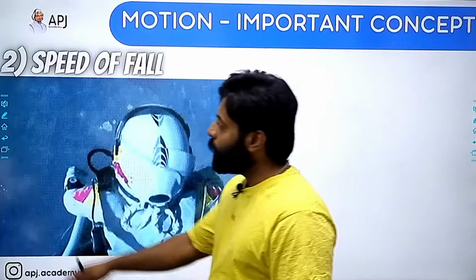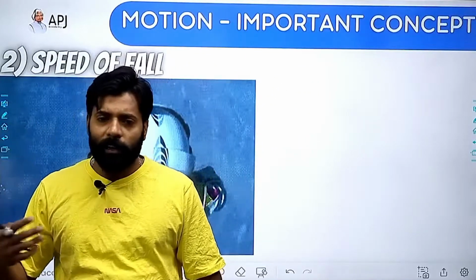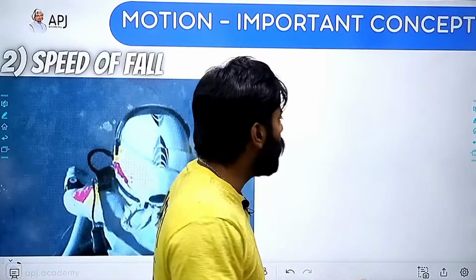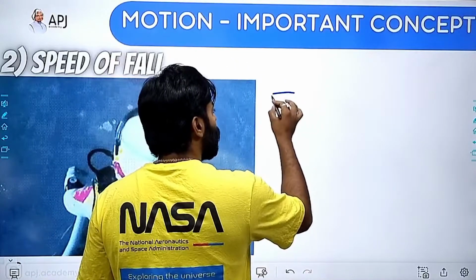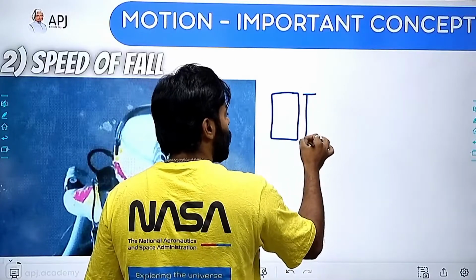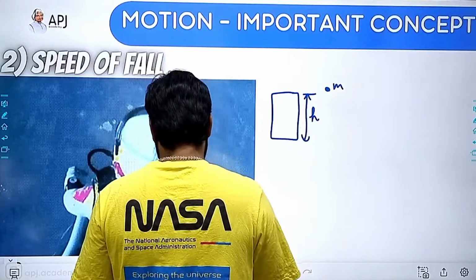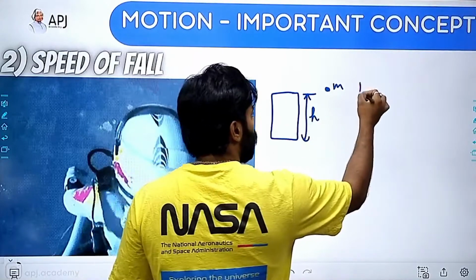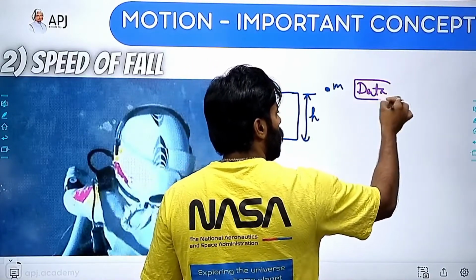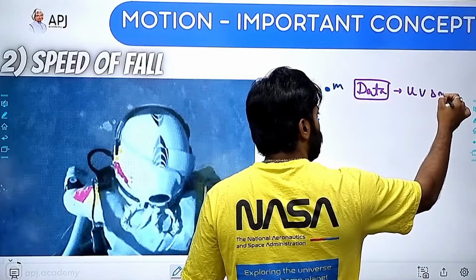Next is the speed of fall. Like what is the speed with which this object will hit the ground? So if I am considering that this object is at height h, the data will remain the same, right? What is the data? These are the data, the UVAST set.